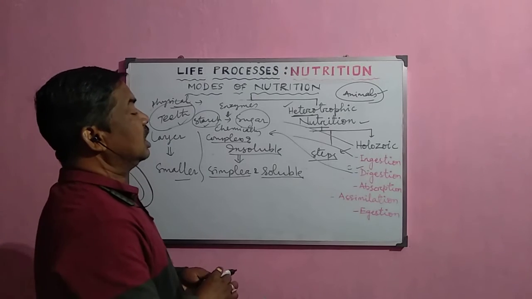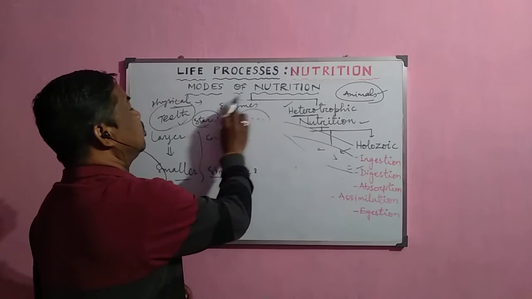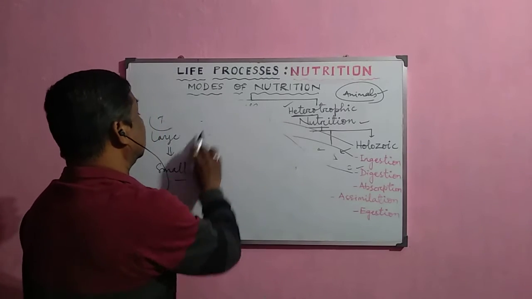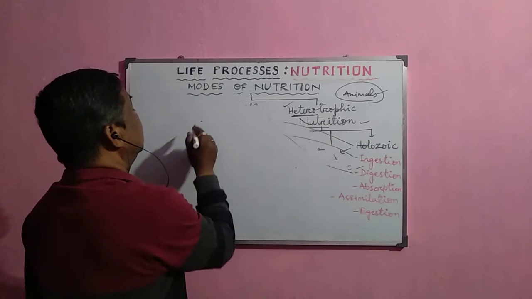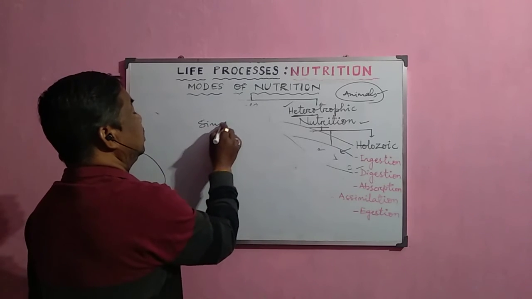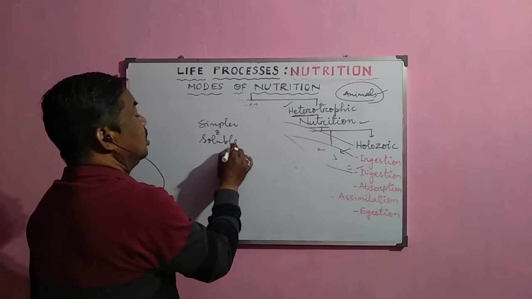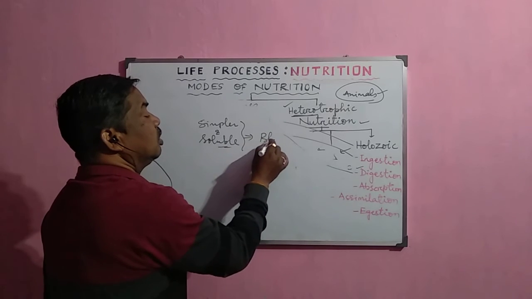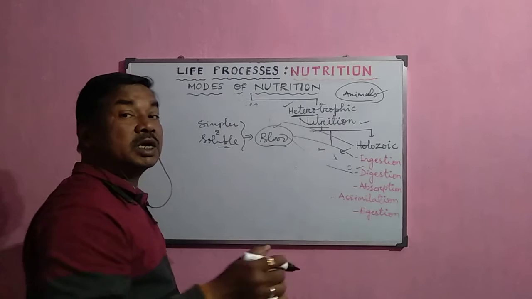After that, the third step: after it is broken down into simpler form and becomes soluble in water, these simpler and soluble food materials are passed into the blood circulation through the wall of the alimentary canal.